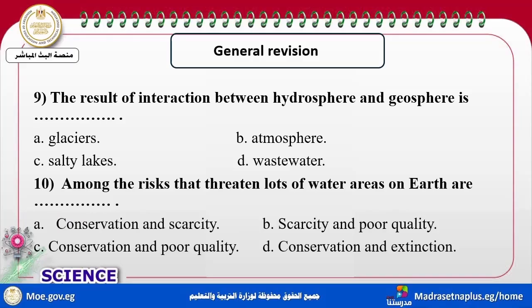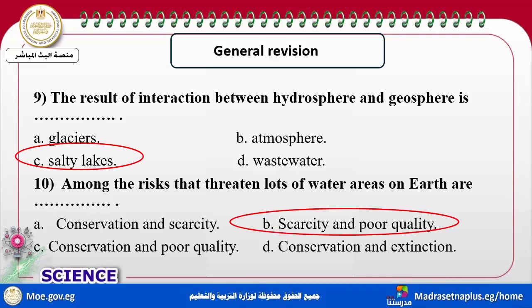The next one: the result of interaction between hydro and geo. There is interaction between the four spheres. Hydro and geo interaction cause salt lakes. The lakes result from the interaction between the hydrosphere and the geosphere. Among the risks that threaten lots of water areas on the Earth, the two risks are what? Scarcity and poor quality.